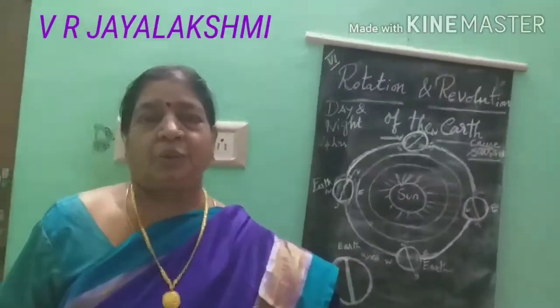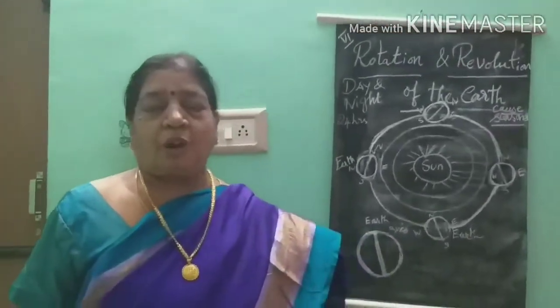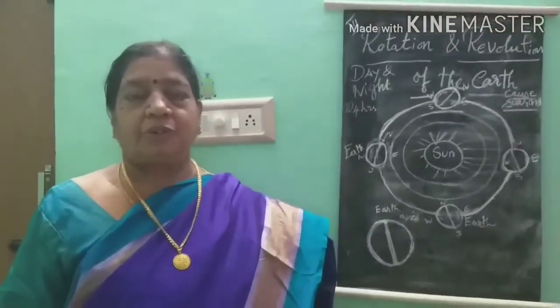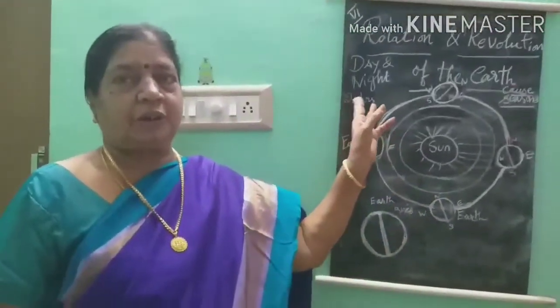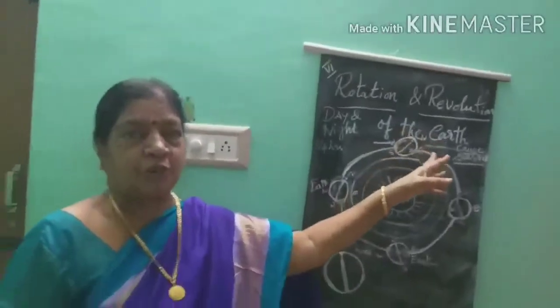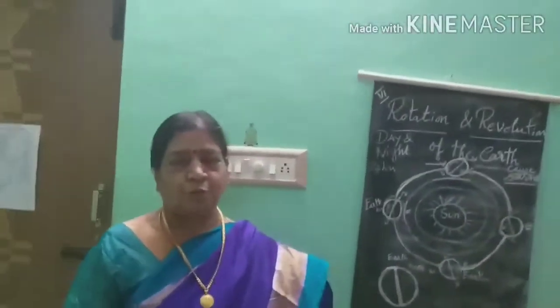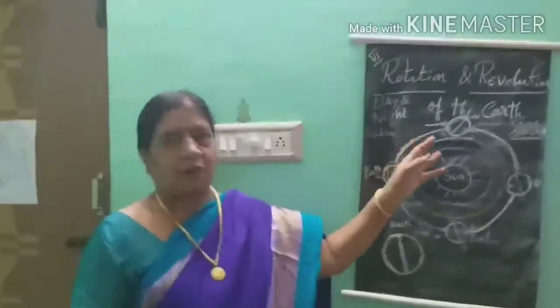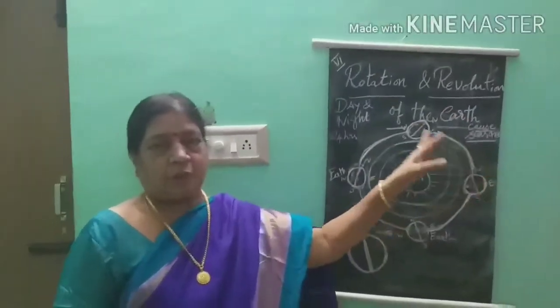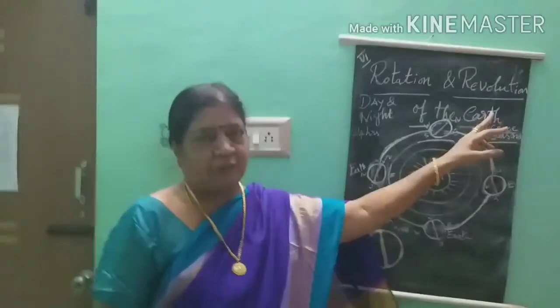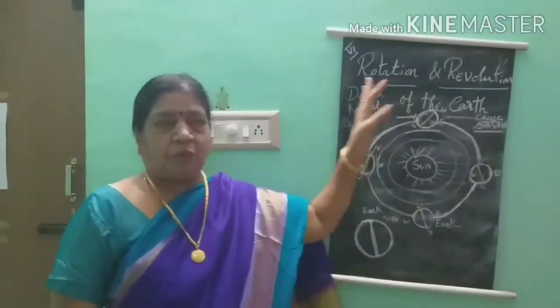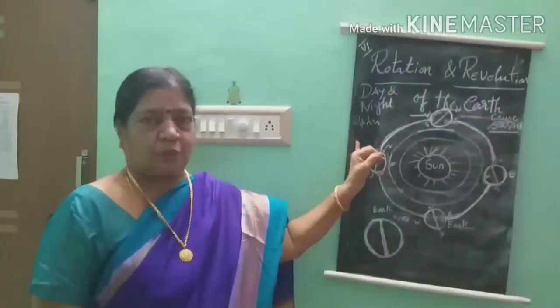Dear children, today I have to talk about, in my Discovery Social Studies channel, the sixth part. It is called the rotation and revolution of the earth. There are two motions: one is rotation, another one is revolution. Rotation causes day and night, and revolution causes the seasons. So first we have to go to the rotation.